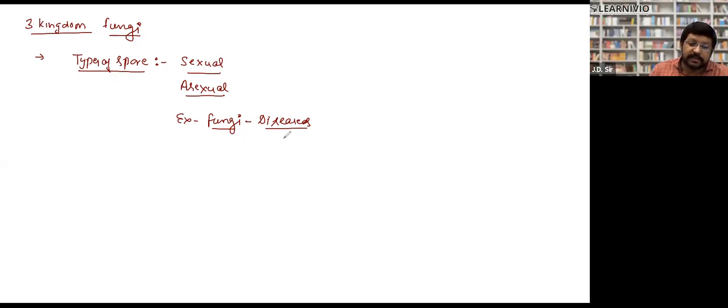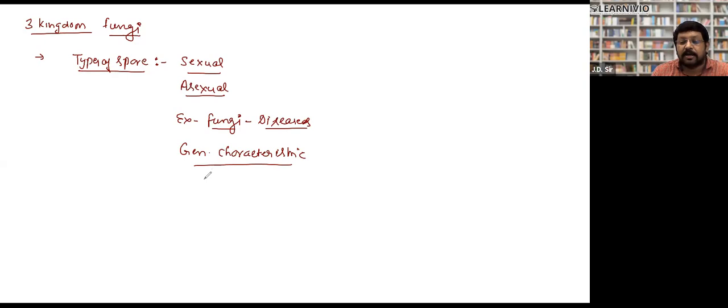Then fungi and disease. And sometimes they also ask their general characteristics. So this is the sequence of importance for your medical examination. So let's start with the fungi.